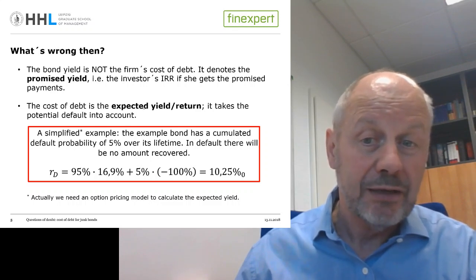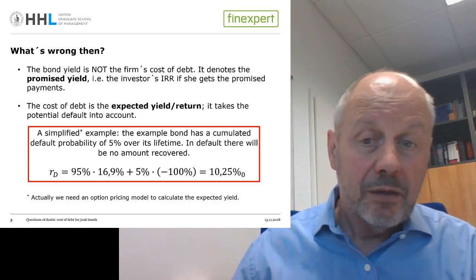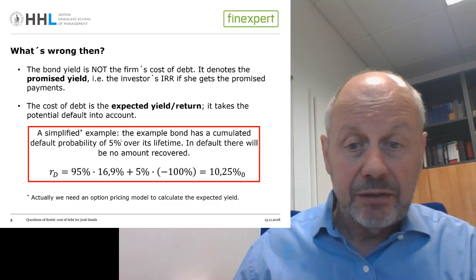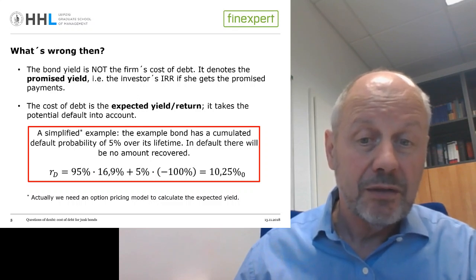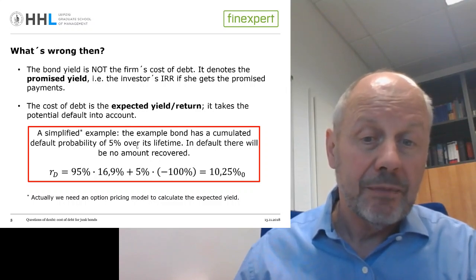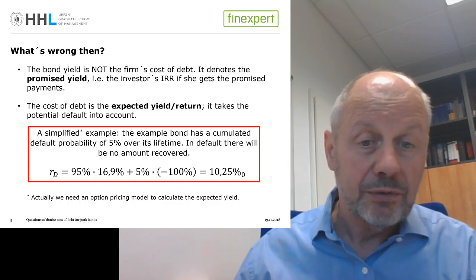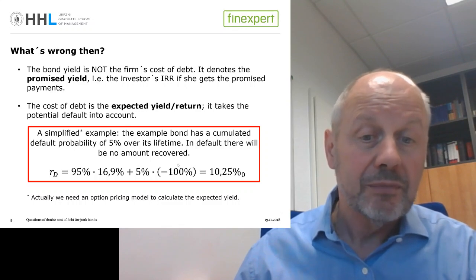And that means that we have to take this potential default and the probability of default into account. So in a very simplified example here, if we say that with 95% our investor gets what she has been promised, that is, she gets 16.9%, but with a 5% probability our bond is going to default and there is no amount recovered. That means we lose the entire 100% of our investment, and